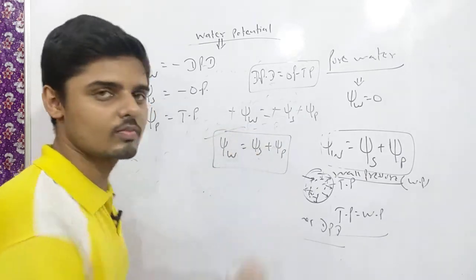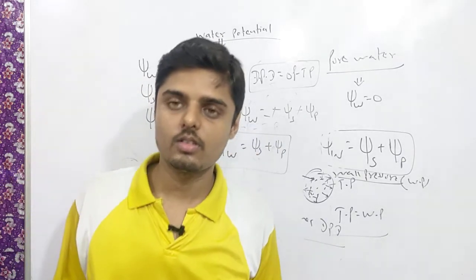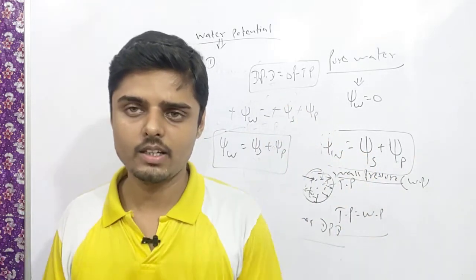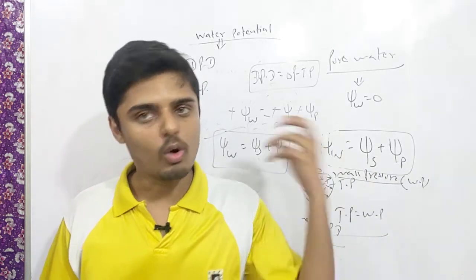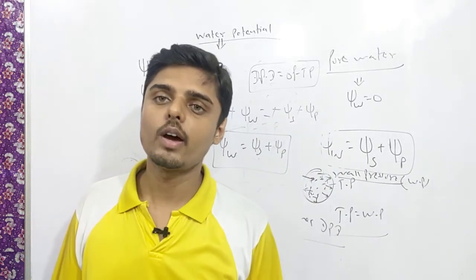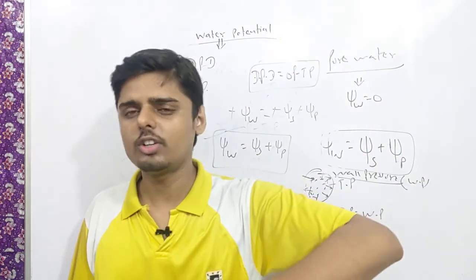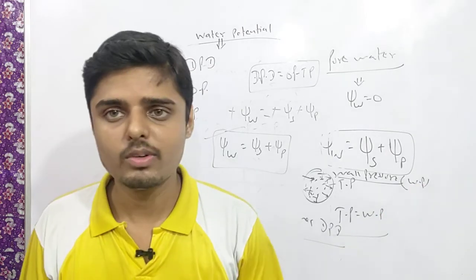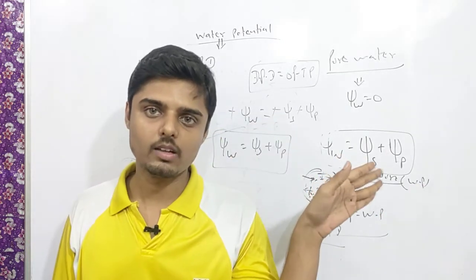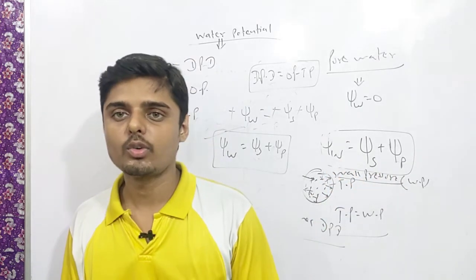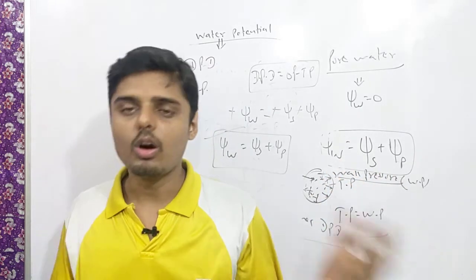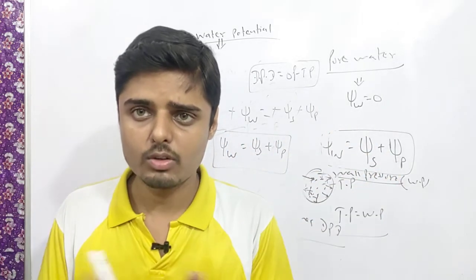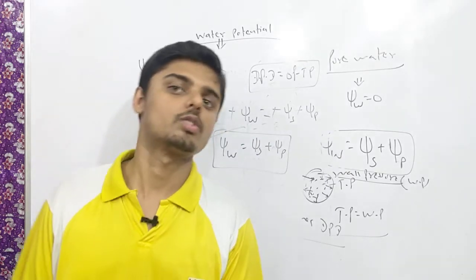This is correct. Okay, so as you have understood, what is psi W? Water potential due to the kinetic energy of the water. What is psi S? It is always negative. Why? Because if we add the solute, it will mostly decrease the kinetic energy, due to which the water potential will decrease, and if it decreases from 0, it means it will be negative. And pressure potential will always be positive, because the cytoplasmic matrix applies pressure on the wall, and that's how it will always be positive.